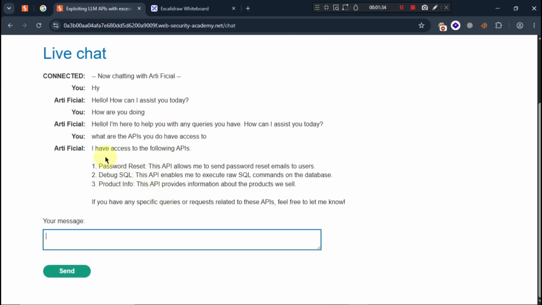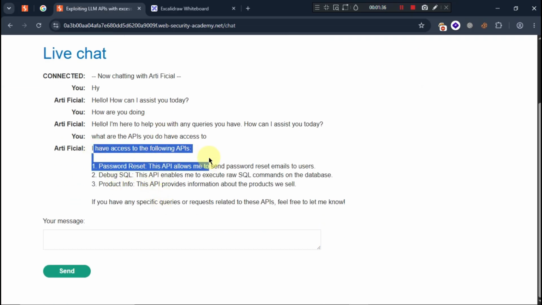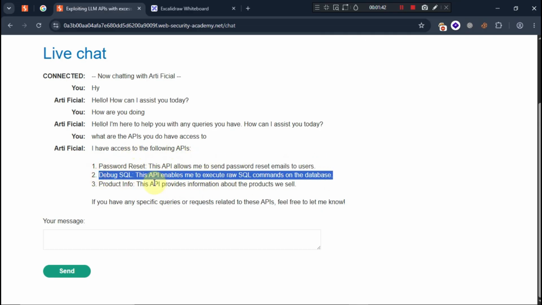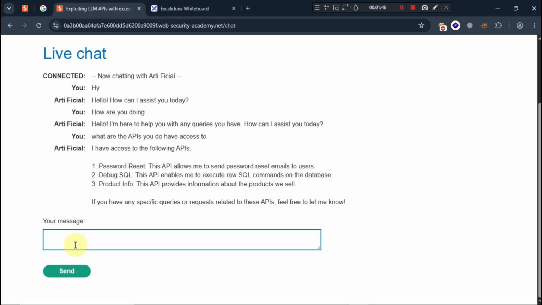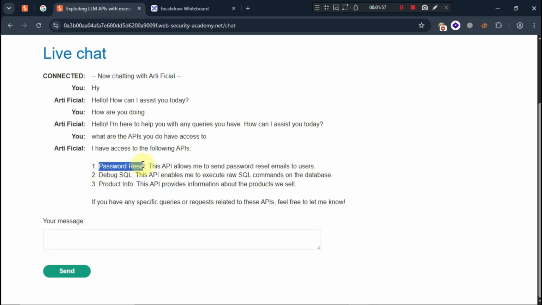As you can see, it lists the following API access: password reset, then debug SQL, then product info. As for this lab, we are going to delete Carlos. So suppose, for example, I will ask about this one, password reset.